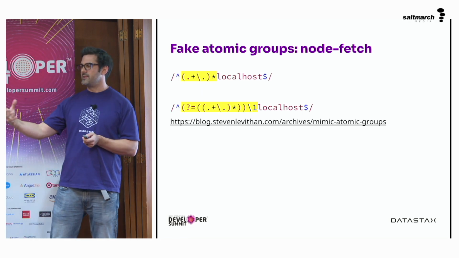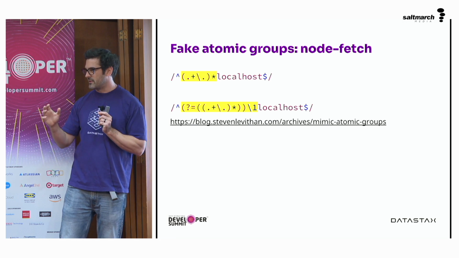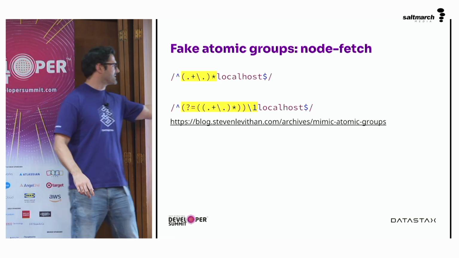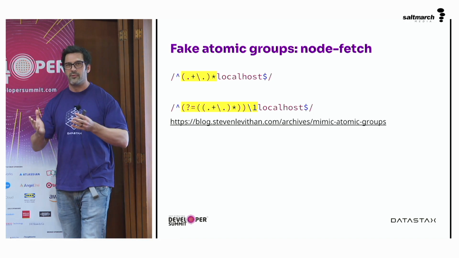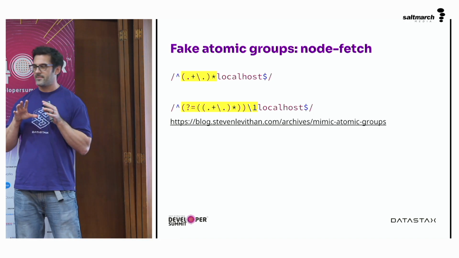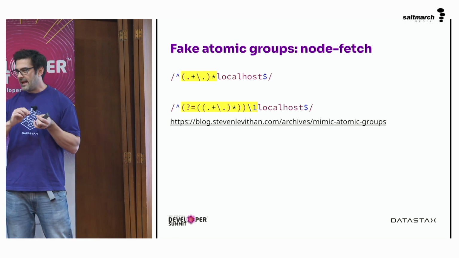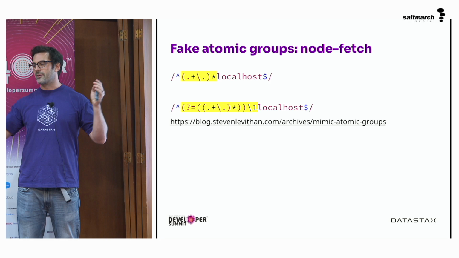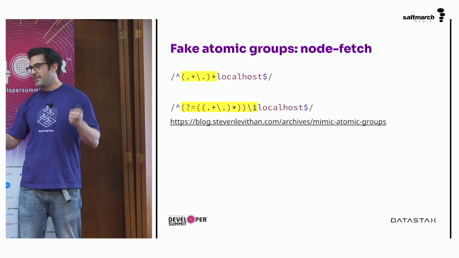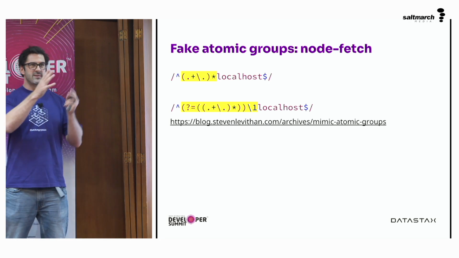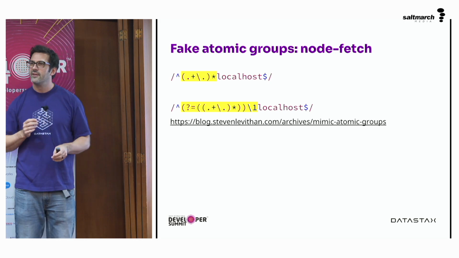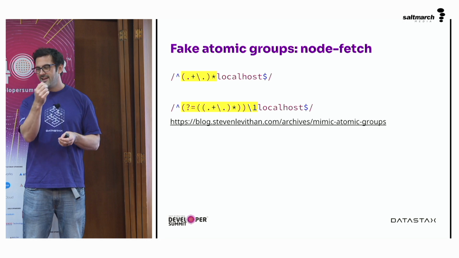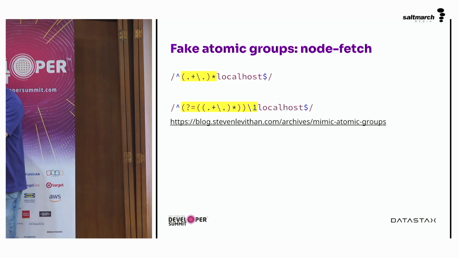And so this is how you would use a fake atomic group to deal with node-fetch. What you do is use this question mark equals here, which is the lookahead operator. It doesn't actually consume any of the characters, but you take this lookahead operator and turn it into a group, so it's also surrounded by brackets, and then use the \1 at the end, which places it back on itself. That stops the regular expression engine from then looking backwards. And it immediately works. It's very clever.